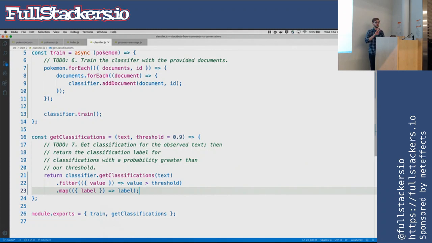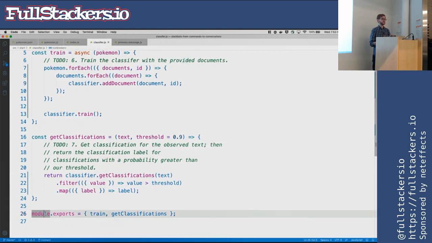And it's going to do 3 things. One, it's going to call the classifier to get all of the classifications for the string that we gave it. Two, it's going to filter that down for the value. The value is actually the probability. So it's going to filter down where the probability that this item is over our threshold. So only find Pokemon that are over 90% accurate. And then last, we are going to map this to return us a list of our labels. Our label is the ID we pass in. So basically, return us an array of Pokemon IDs for the text we are working with. And that's it for our classifier.